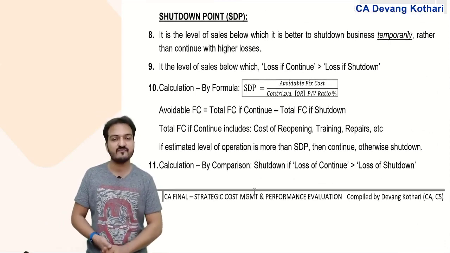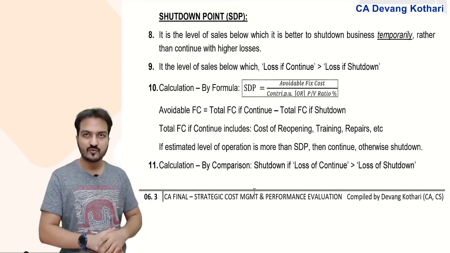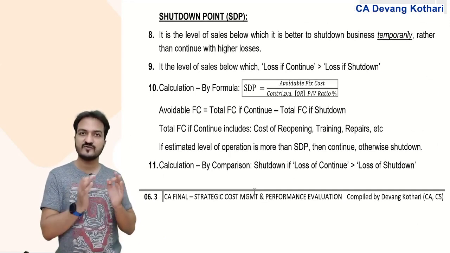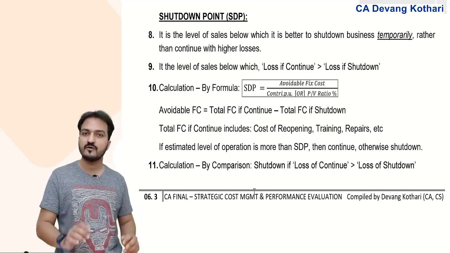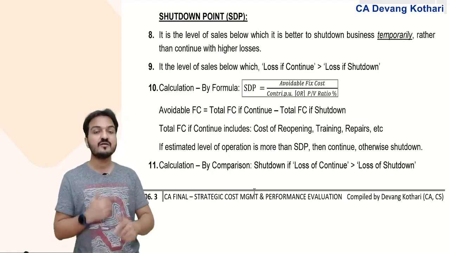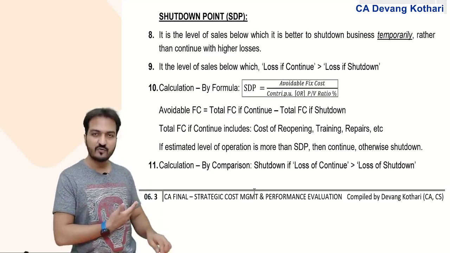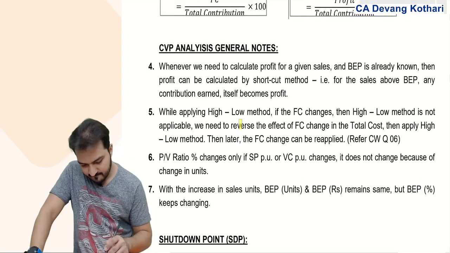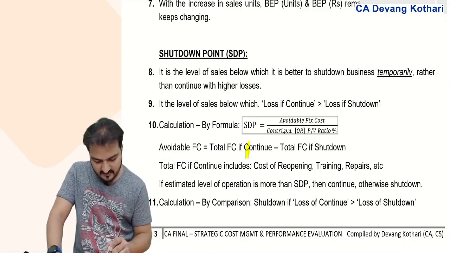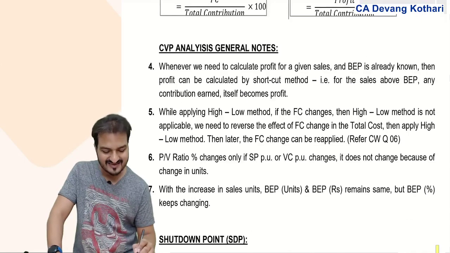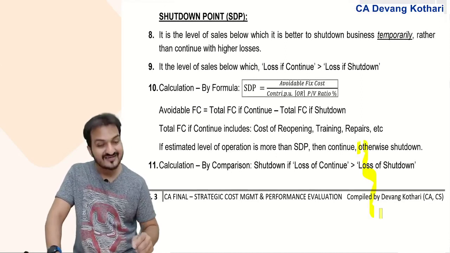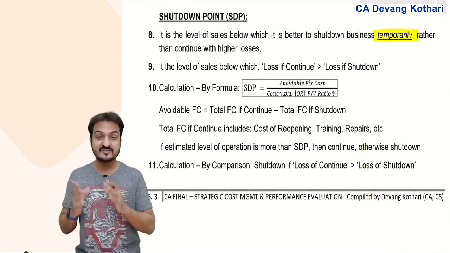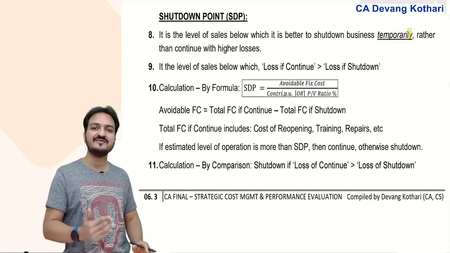Now some advanced CVP analysis that we had learned. The first advanced topic we had learned was regarding the shutdown point. The shutdown point is that level of sales below which it is better to shut down the business temporarily rather than continue with higher losses. That was how we defined it. Be careful: the shutdown point is about temporarily shutting down the business. Maybe during the off season I shut down the business so that after the off season I will restart the business.